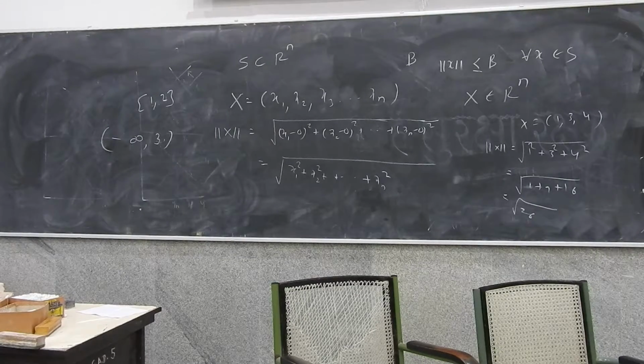Think of a number which is bigger than the length of the longest vector in S. Then that will qualify as B. Then that would be a number such that every vector in S is smaller than that number.